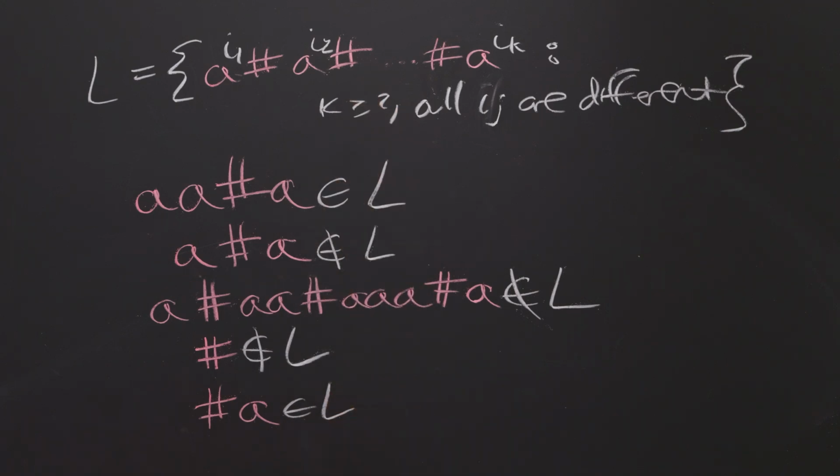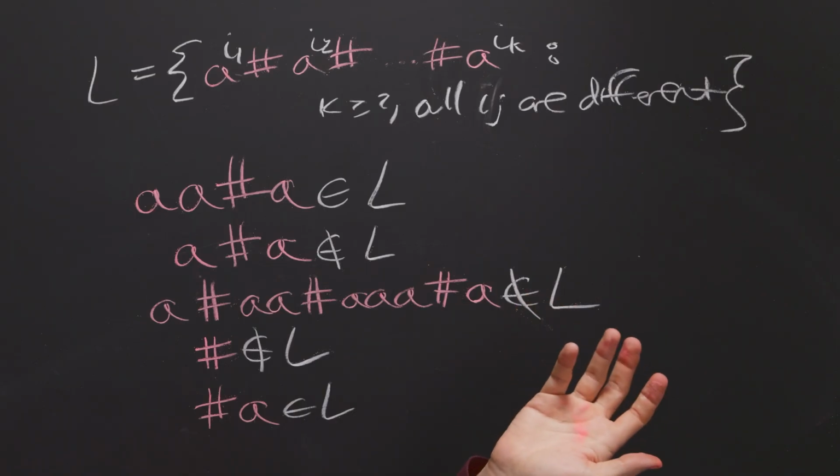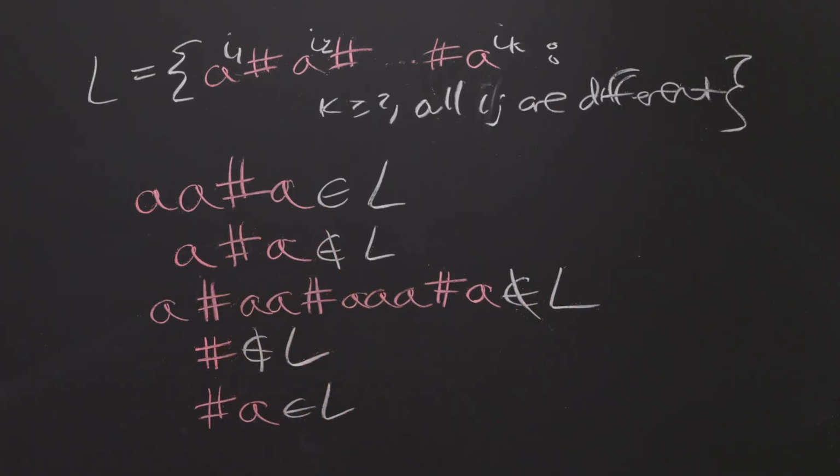The fact that they have to be different implies that there's got to be some kind of counting mechanism which finite automata can't do. And so therefore that gives the vibe that this thing is not regular. But in order to show this, we need a full formal proof, so let's go ahead and do that.